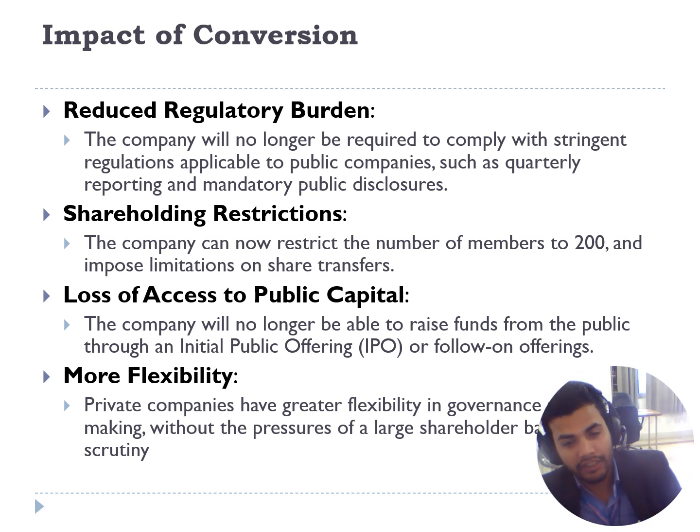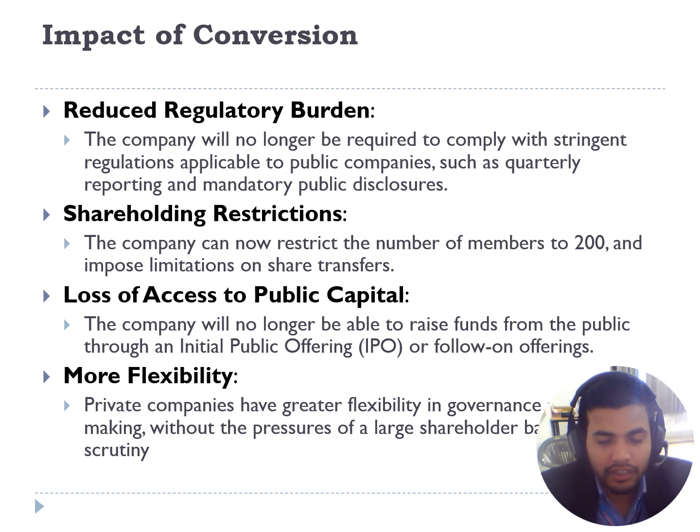So there is a shareholding restriction. The third impact is the loss of access to public capital. Private companies cannot raise funds from initial public offerings.